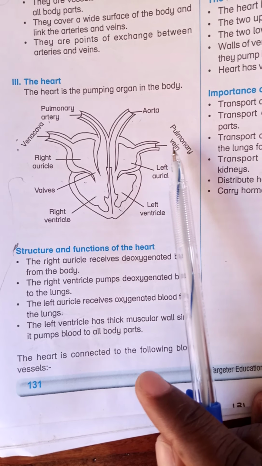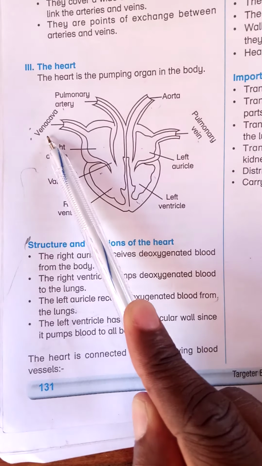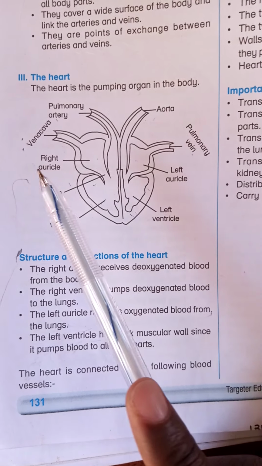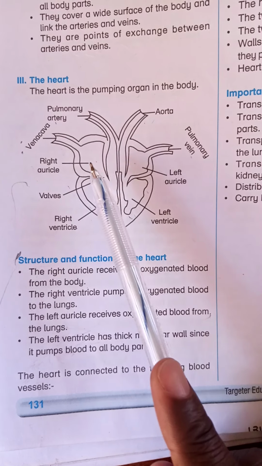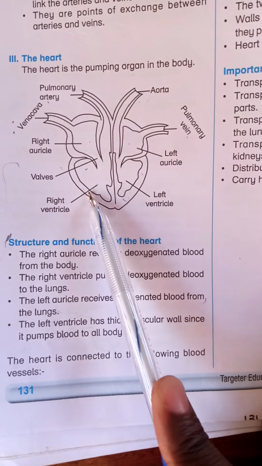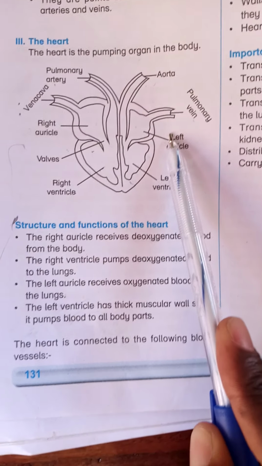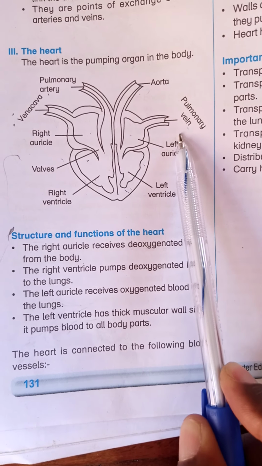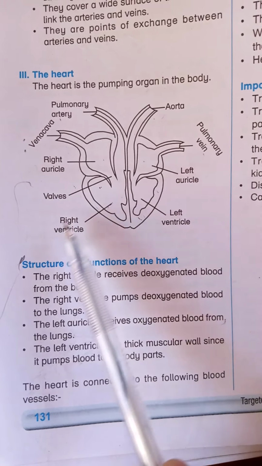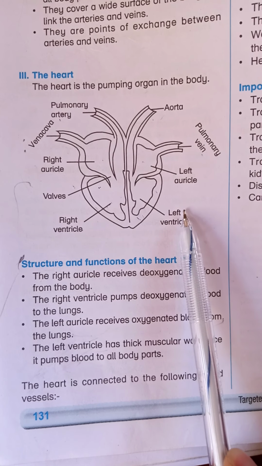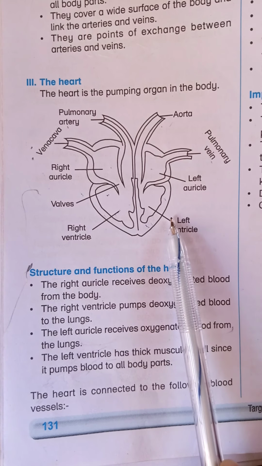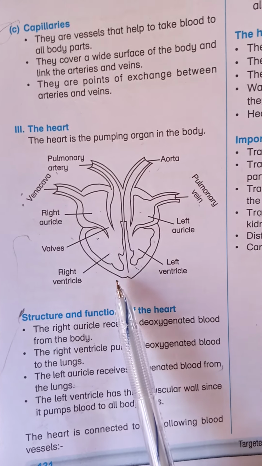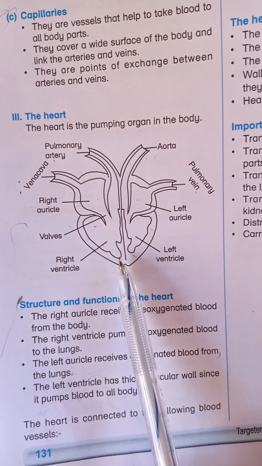So learners, with these blood vessels, the vena cava, the pulmonary artery, the aorta, and the pulmonary vein, you can see how they are arranged: the right auricle, the right ventricle, the left auricle, and the left ventricle. Remember we say that the auricles are the upper chambers, their work is to receive blood. The ventricles are the lower chambers, their work is to pump blood out of the heart. So with this diagram, learners, you can answer any question.